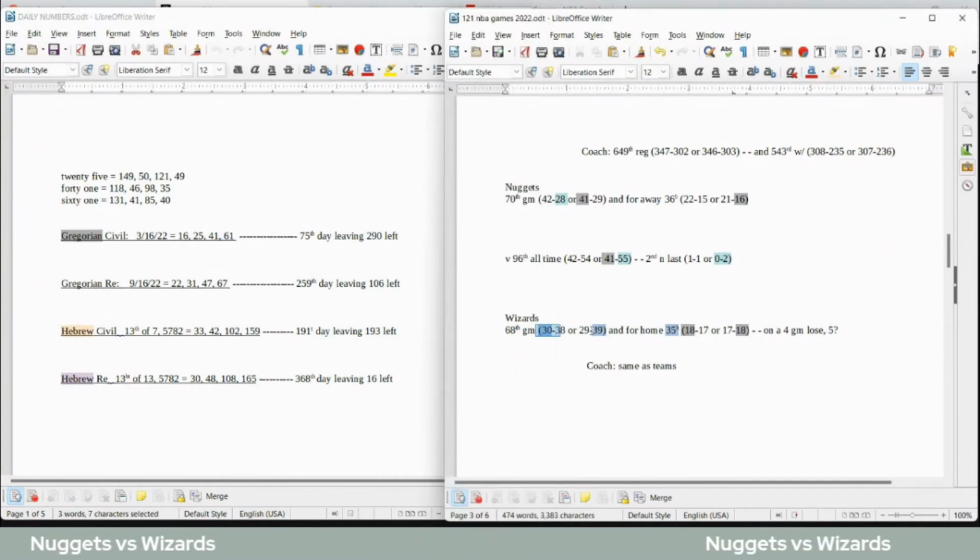Wizards can get their 30th win for the season or their 39th loss for the season in their 35th home game. Or they can get their 18th home win or their 18th home loss. So for the Wizards, it goes either way on both sides. In their 35th home game, they can get their 30th win. 30 sums to 35. They would get their 18th home win to go with 61, the 18th prime number. Or Wizards get their 39th loss in their 35th home game. 39 and 35 are identical in all four base ciphers. And then they get their 18th home loss, 61, the 18th prime number. So these numbers don't really help us at all.